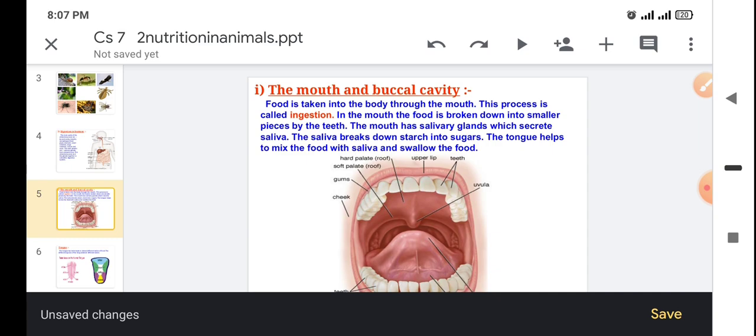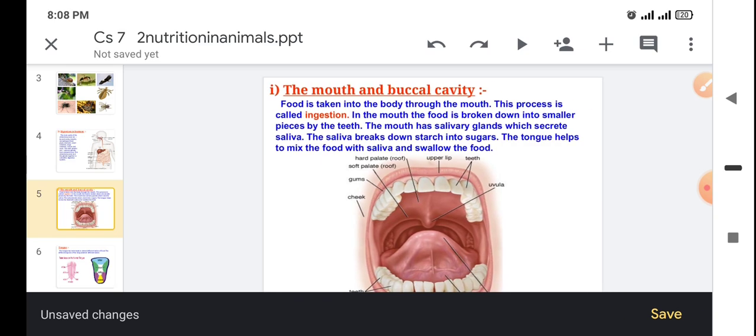This is the origin point from where we take food inside the mouth, and the process of intake of the food is called ingestion. Okay, so in the mouth, with the help of the salivary gland, food is broken down into very small pieces by teeth, and the salivary gland mixes with the food, and it helps to break down the starch into saliva. So if an exam question is asked from where the digestion process starts, you have to write from the buccal cavity or mouth itself.